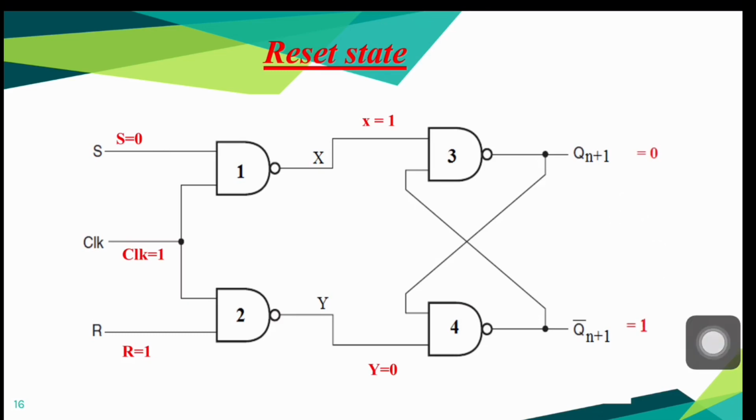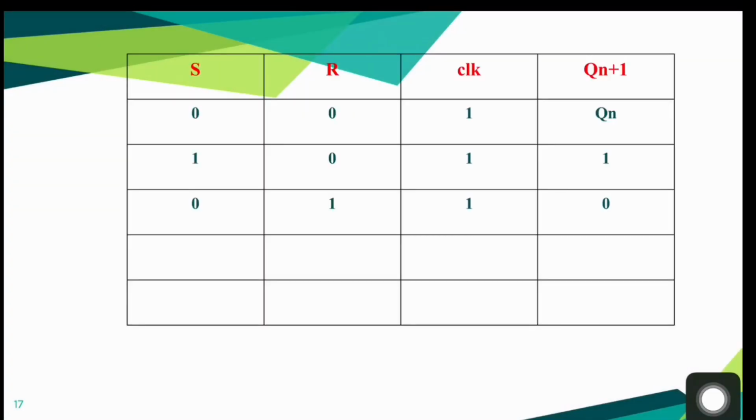So we can conclude from this discussion that when we apply an input combination S equal to 0, clock equal to 1, R equal to 1 to a clocked SR flip-flop, it produces an output 0 irrespective of the value of previous output, and that's why this input combination is known as reset state. Let us now write this input-output combination in the table. Here you can see S equal to 0, R equal to 1, clock equal to 1 produces an output 0 irrespective of the value of previous output. Got it?